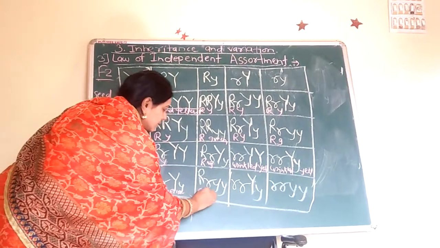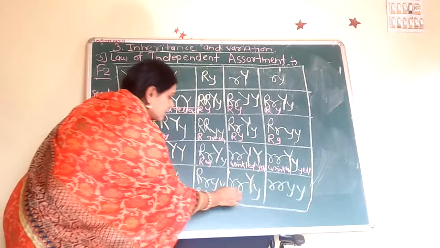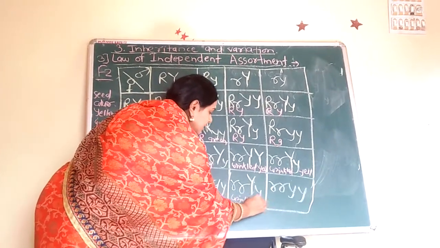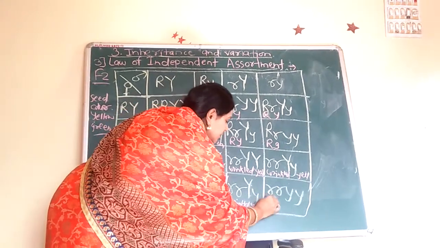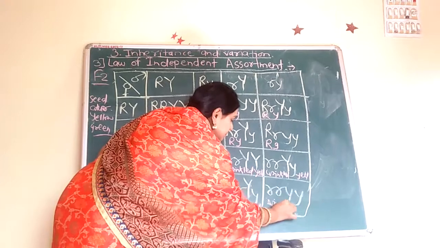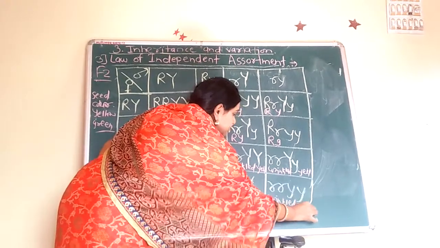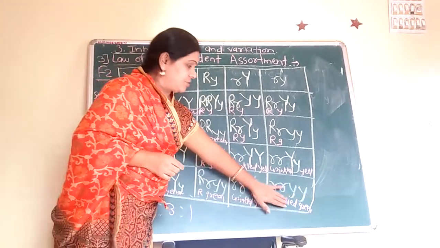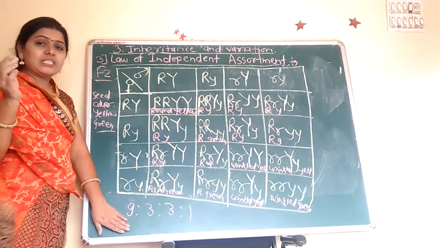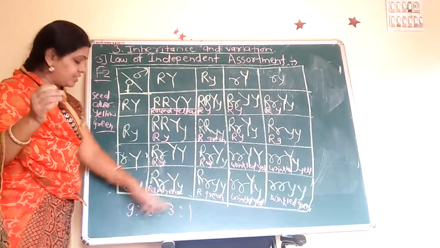Here round and green. Here wrinkled and yellow. Here wrinkled and green. Now we see the 9:3:3:1 ratio.